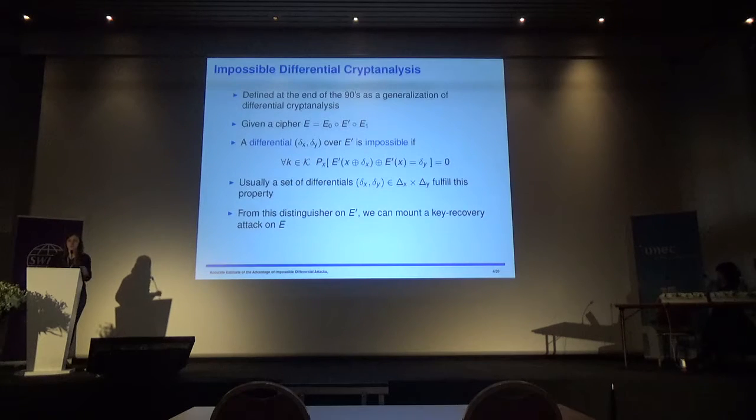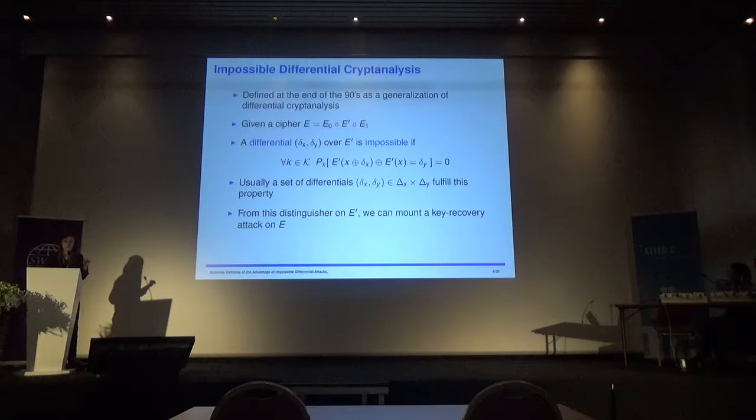Impossible differential cryptanalysis is a very important family of attacks against block ciphers that were introduced independently by Knudsen and by Biham-Biryukov-Shamir in the 90s. If you're given a target cipher, you can divide it into three parts.